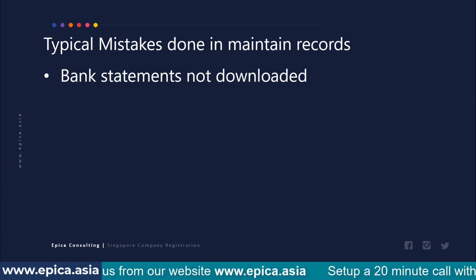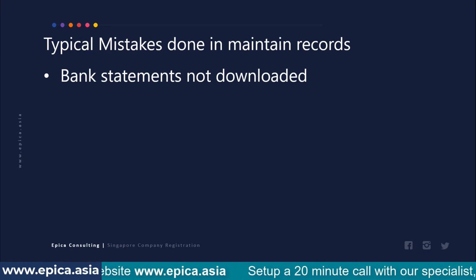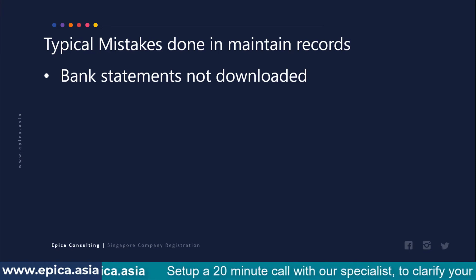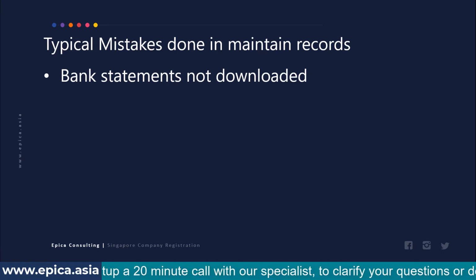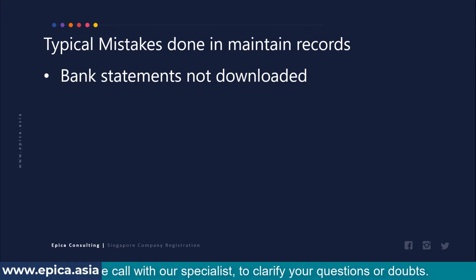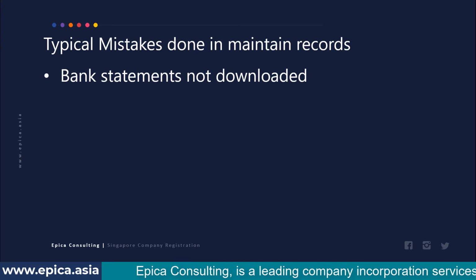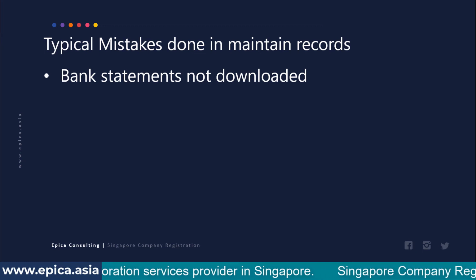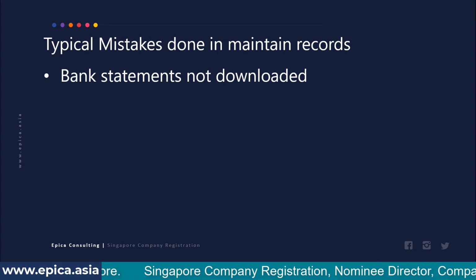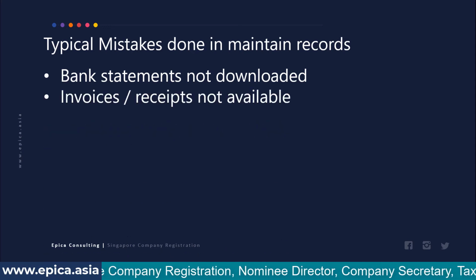So what typical mistakes are made in maintaining records by these entrepreneurs? The first mistake is that bank statements are not available or not downloaded. You receive bank statements either in the post or you can download them from internet banking. Downloading from internet banking is very easy, but many times the entrepreneur has not done it. Maybe some months' bank statements are available, or only information for certain bank accounts is available and some statements are missing. The banks in Singapore will allow you to download statements only for the last 6 months. Beyond 6 months, bank statements will not be available and you will need to order them specifically at $20 per statement. Obviously, that is going to be a cost.